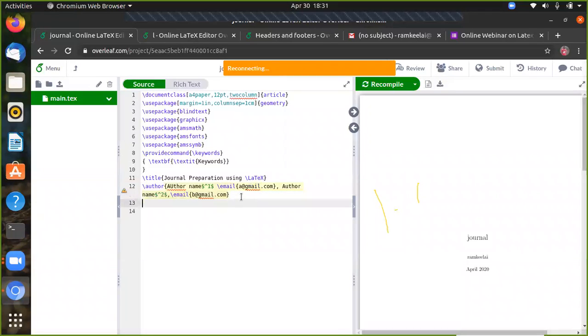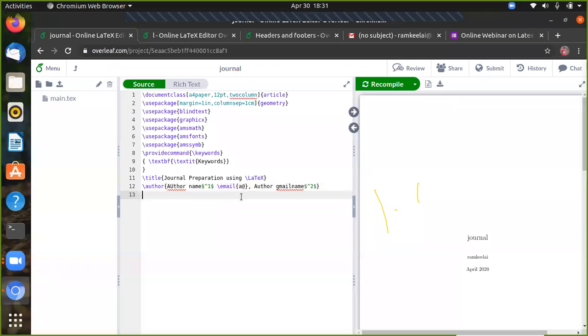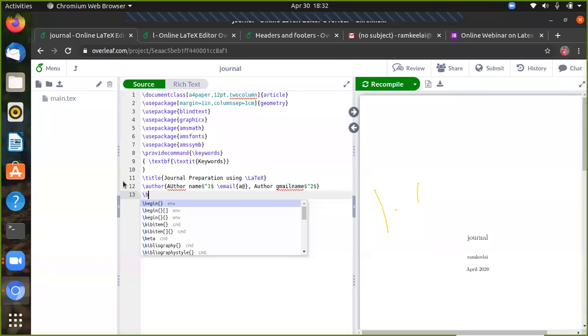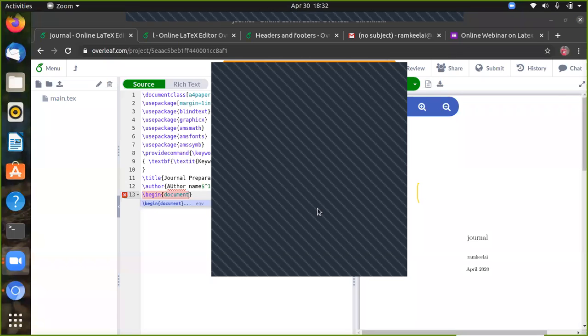So next, followed by the author information, now we can go for the next. Okay, so after author is over, next we'll go to the document section. Begin document and end document, because all these things are in the main section. So now we can go to begin document. So begin document and end document.